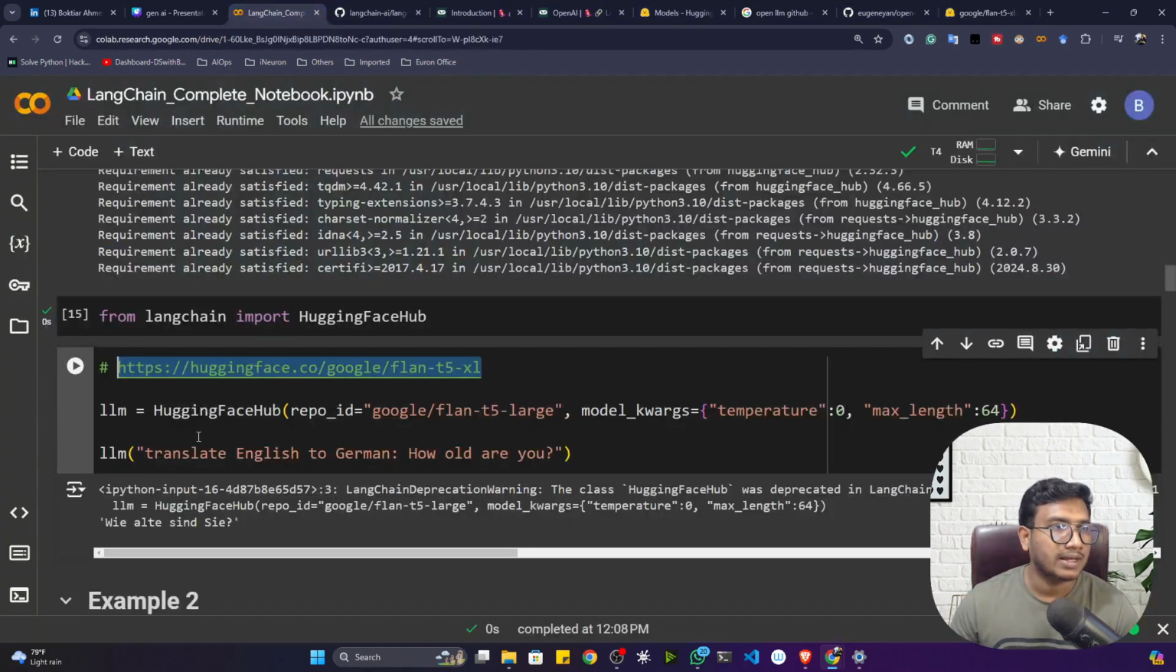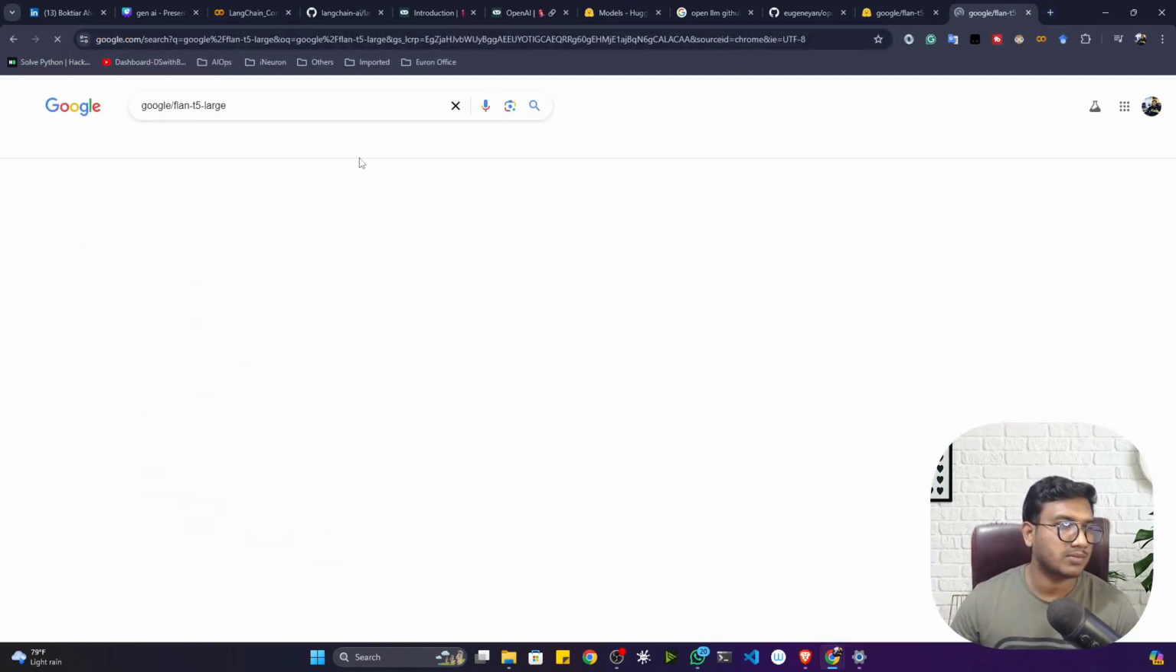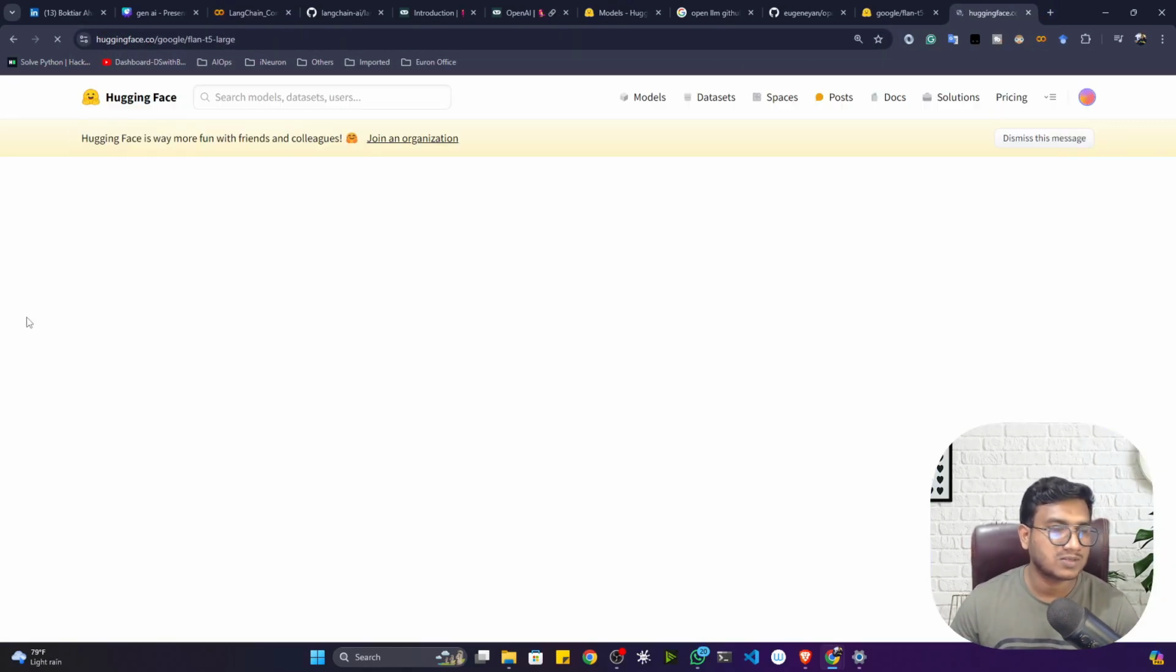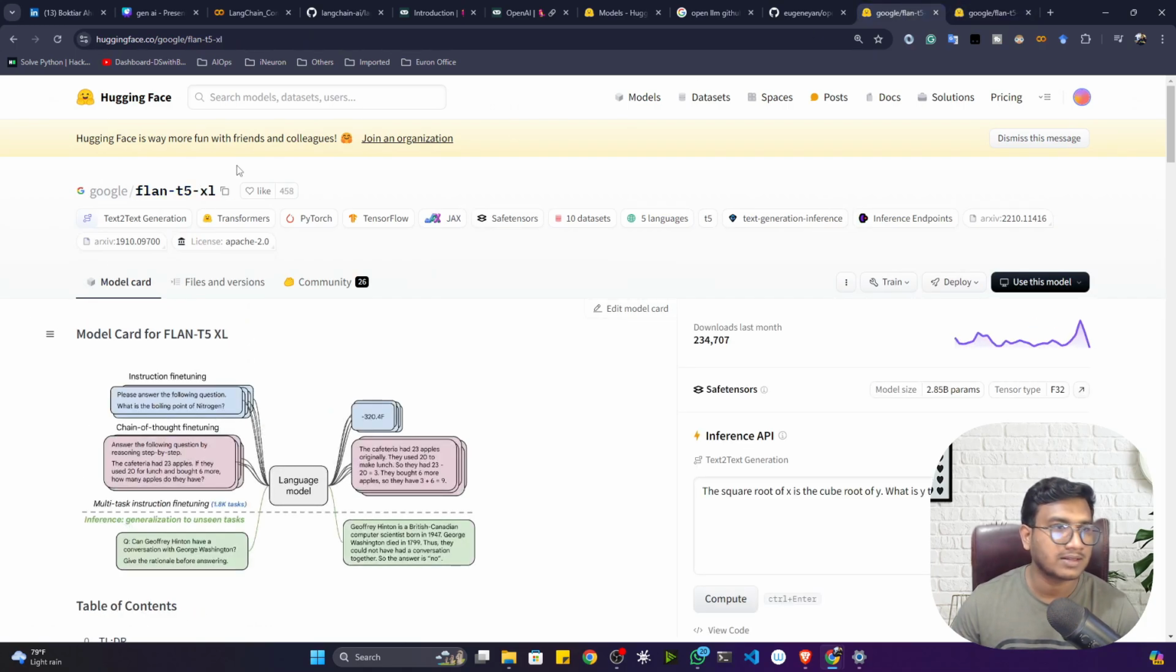Now, if I go to my notebook, here I'm using the large model. This is the extra large model and it's very huge. I don't want to load this model. I want to use some smaller model because here I want to show you a quick demo. That's why I'm using the T5 large model. Let me show you. This is the same model, but this is the small variant and this is the XL variant, which is bigger than this one. I hope it is clear.